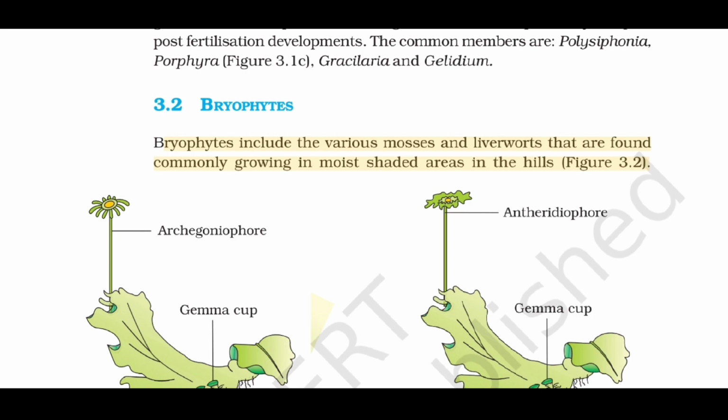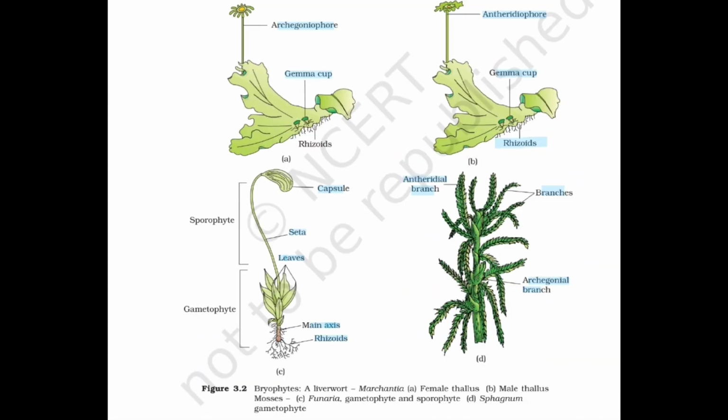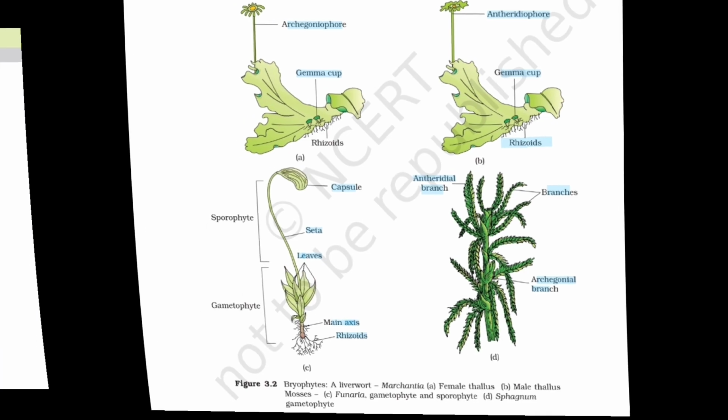3.2. Bryophytes. Bryophytes include the various mosses and liverworts that are found commonly growing in moist shaded areas in the hills, figure 3.2. Bryophytes, a liverwort Marchantia, A, female thallus, B, male thallus. Mosses, C, Funaria, gametophyte and sporophyte, D, Sphagnum gametophyte.